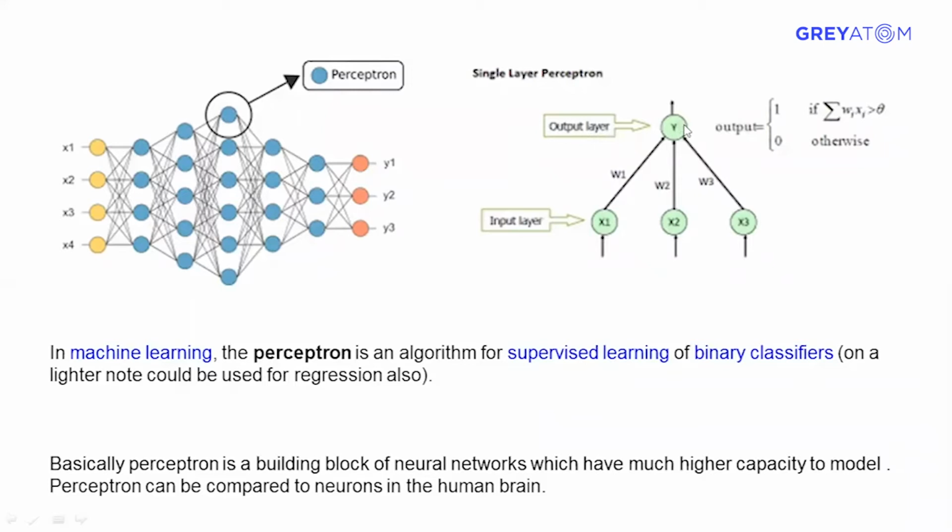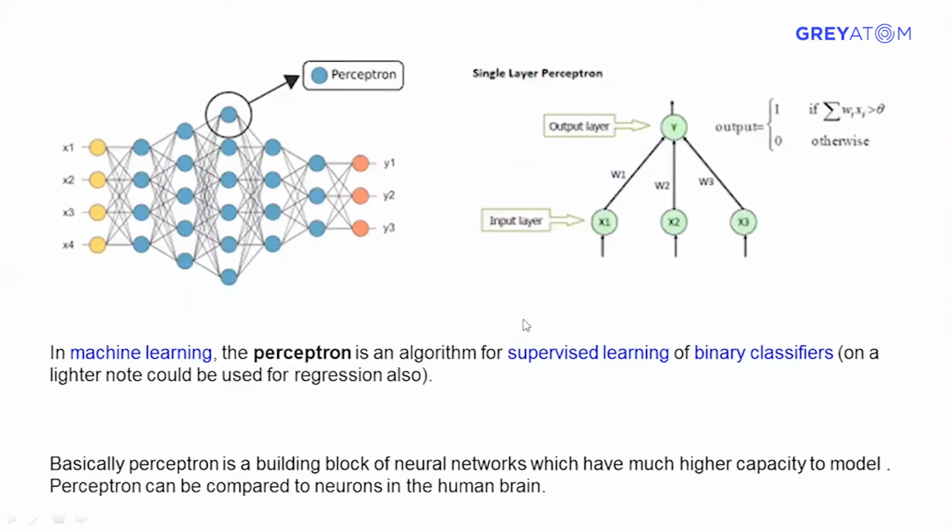So it will have only an input and an output layer, and it will not have all these hidden layers. What happens is, from every input there would be a weight going to the output layer, and there will be some activation function in the output layer, after which the output will come. We'll see in detail what the weights and activation functions are.